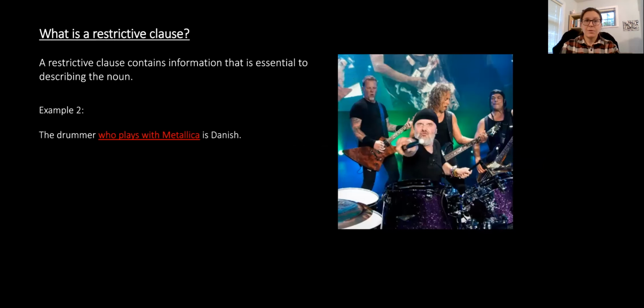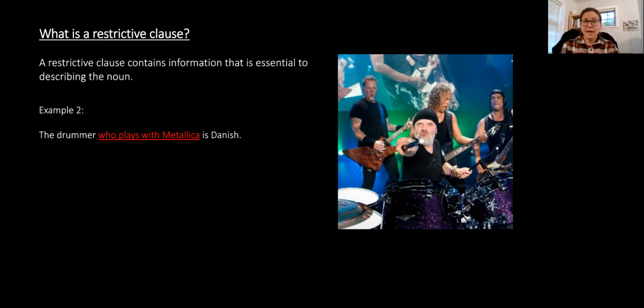Our second example, the drummer who plays with Metallica is Danish. Here, the phrase who plays with Metallica is our adjective clause, and the noun is the drummer. Now, the drummer is not a very specific noun. It could be any drummer, and without our clause, we don't know who that is. So here is an example of a restrictive adjective clause, and we don't use commas here.